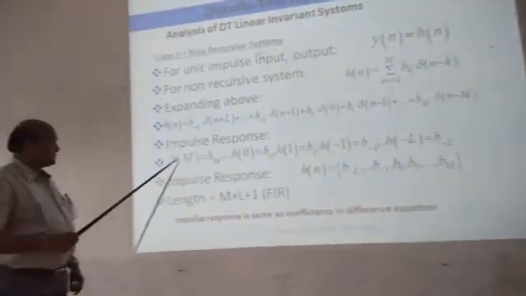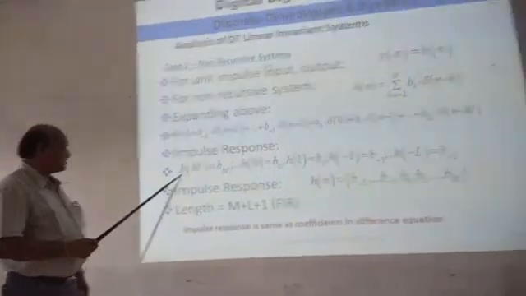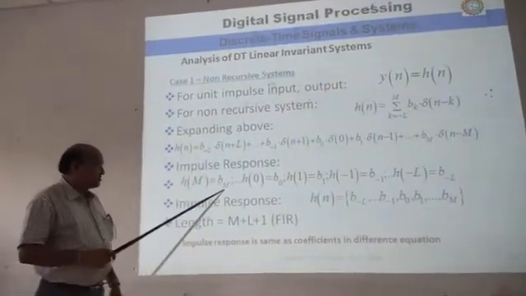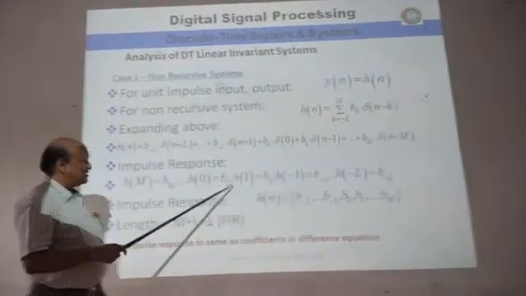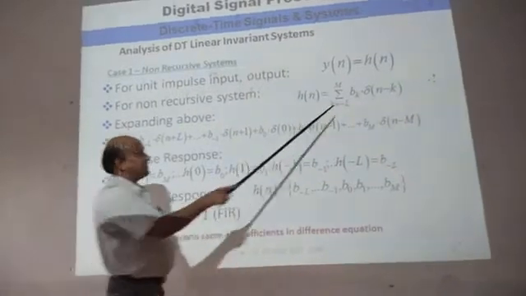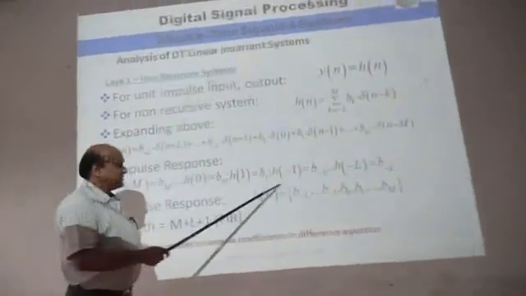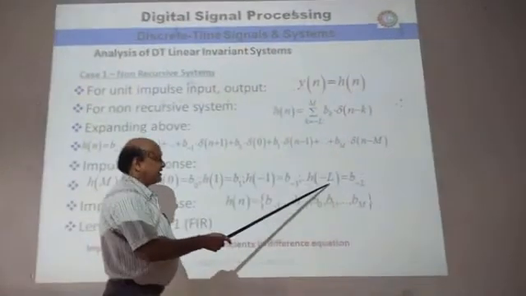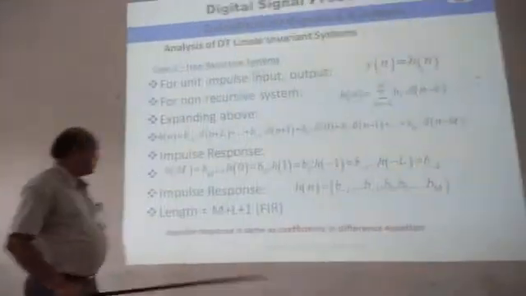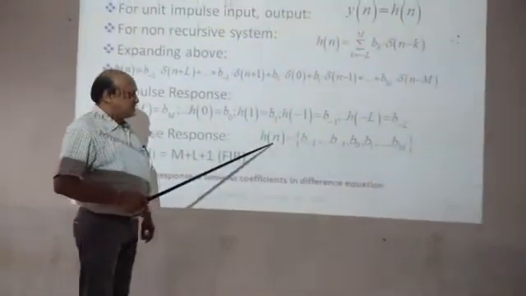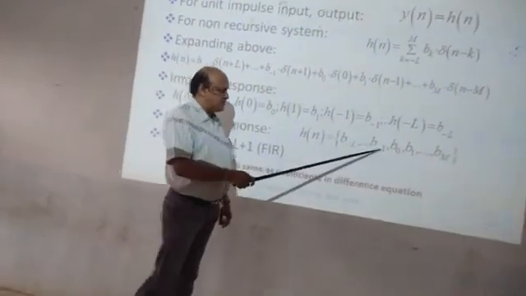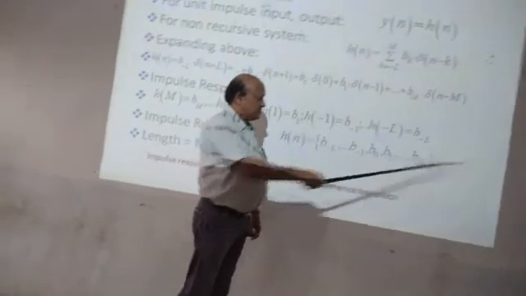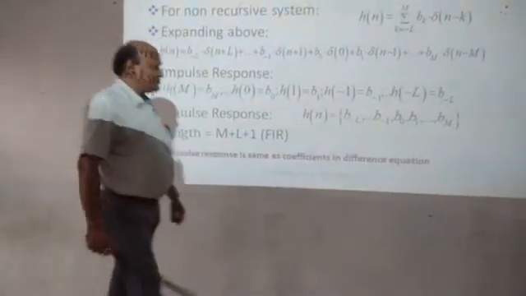Here the impulse response for the Mth sample is given by h of M is equal to b M. h of 0 has the coefficient b naught. h of 1 has the coefficient b1. From this you can find out that h of minus 1 is b of minus 1, and h of minus L is b of minus L. These are the coefficients. Then you can write the impulse response in terms of a sequence: h of n is equal to b of minus L up to b of minus 1, then b0, b1 up to b of M, for M number of samples.